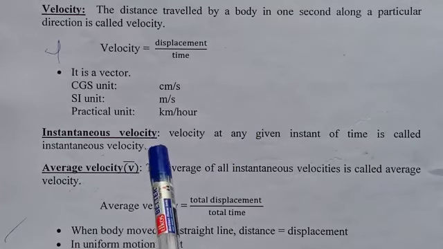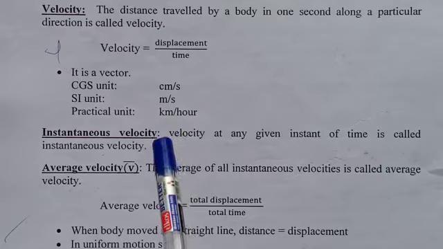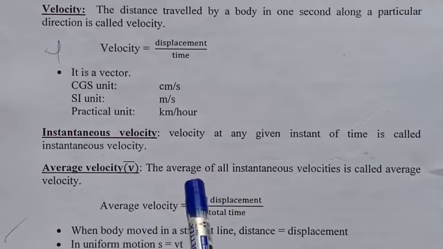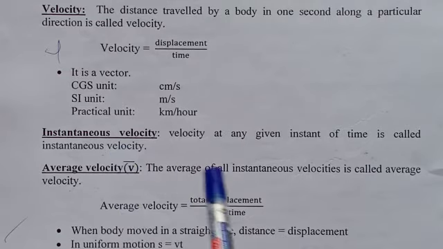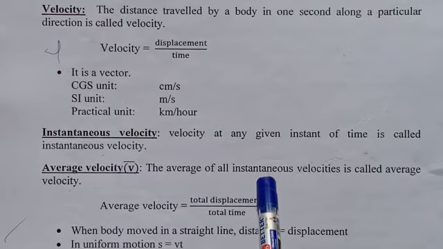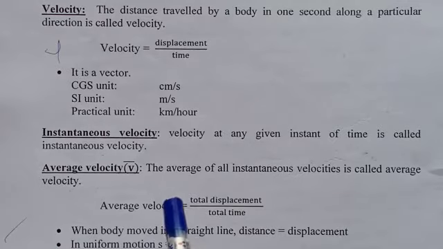Average velocity: the average of all these instantaneous velocities is called average velocity. So average velocity equals total displacement by total time taken.